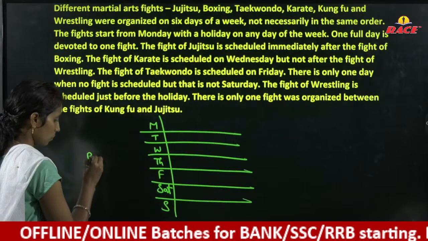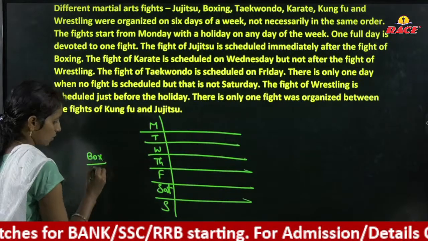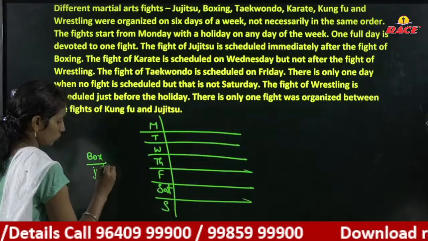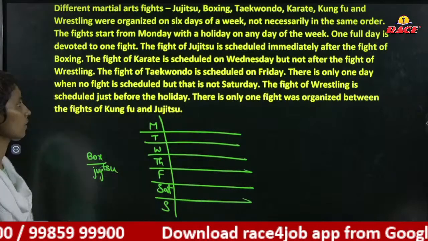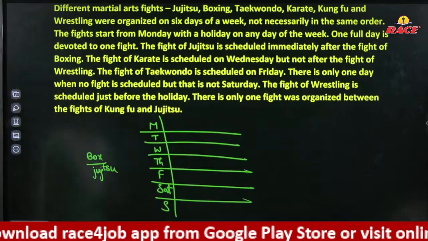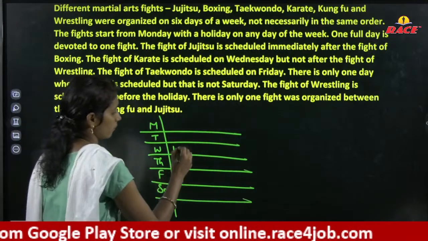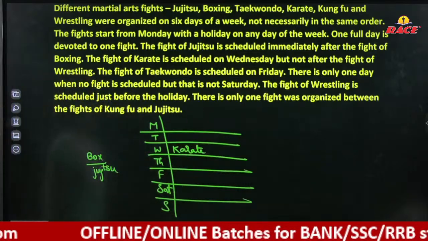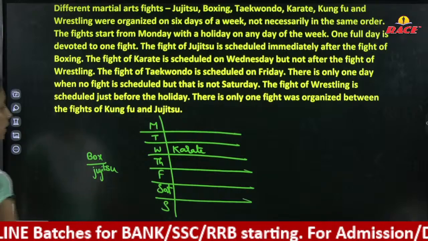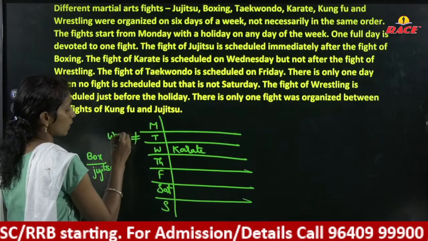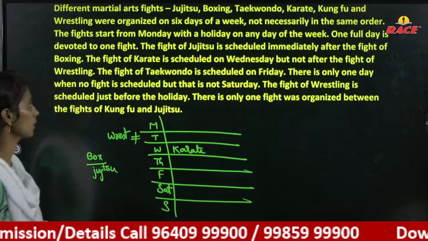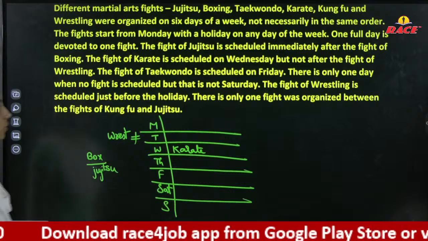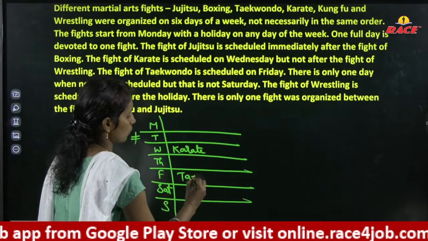Okay, boxing immediate ga manaki Jiu-Jitsu is there immediately after. Right? The fight of karate is scheduled on Wednesday. In the Wednesday, directly I'm writing the karate. Right? But not after the fight of wrestling. Okay, here the before it should not be in the wrestling. Ante Tuesday roju wrestling radaniki chance ledhu manaki. Right? The fight of taekwondo is scheduled on Friday. Okay. Taekwondo.